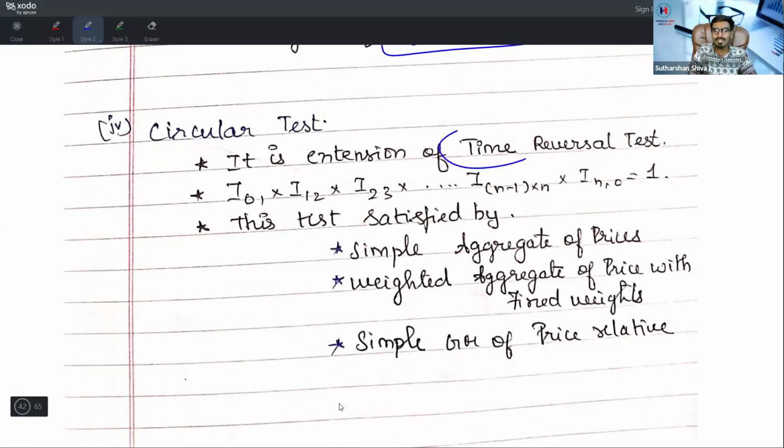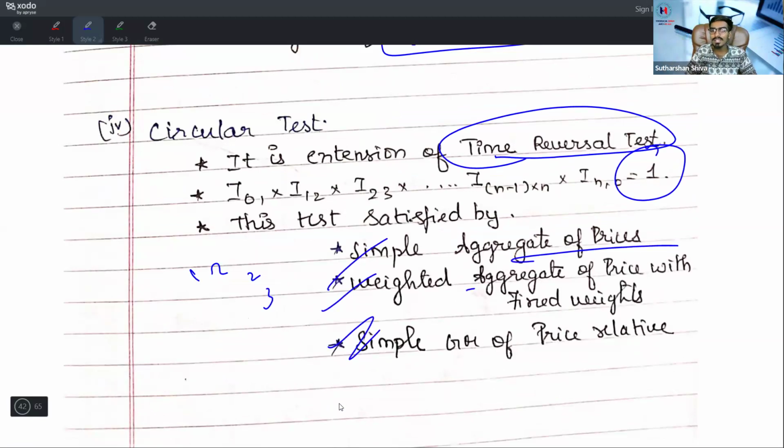Circular test. The circular test is an extension of time reversal. It keeps on changing: 0 to 1, 1 to 2, 2 to 3, up to the point where it is going. The final value is going to be 1. This test should be satisfied by 3 things: simple aggregative of prices, weighted aggregative of prices with fixed weights, and simple geometric mean of price relatives.